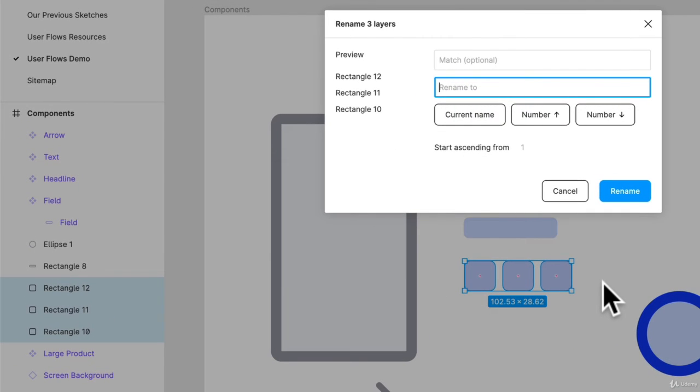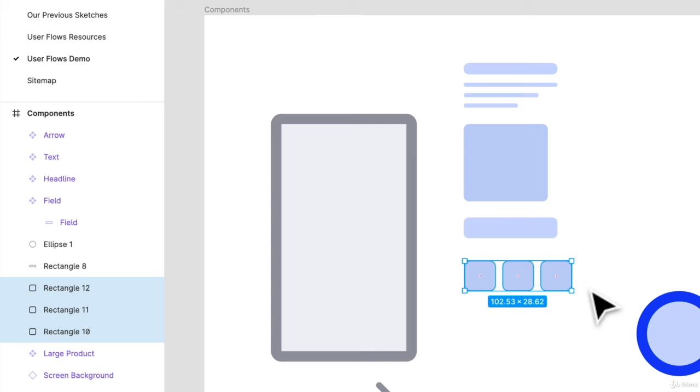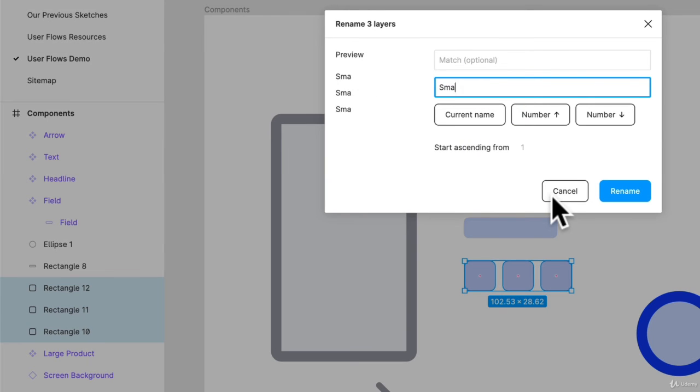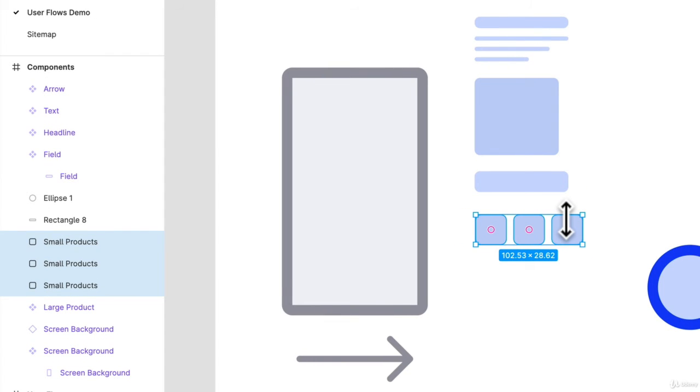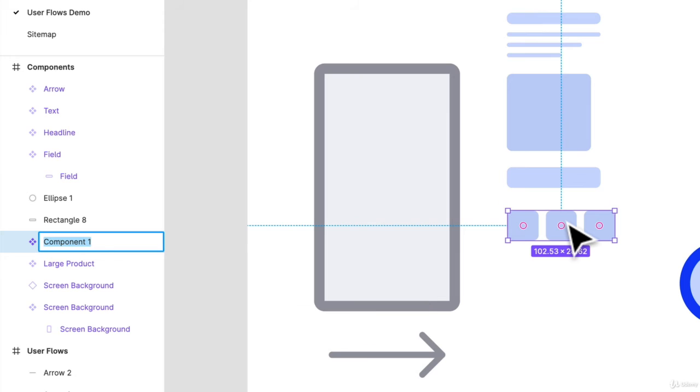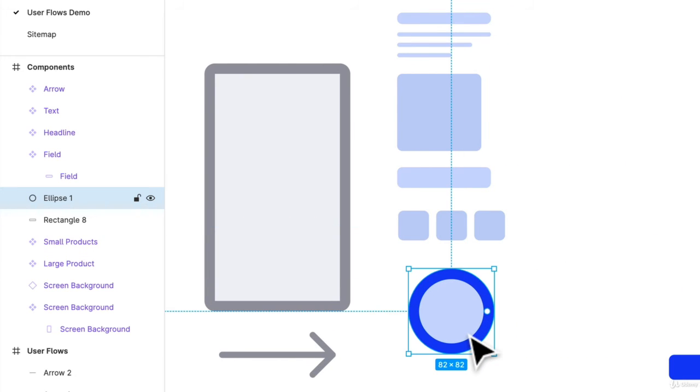These are small products. So I'm going to batch rename them, so I have them all selected. Command R, and I'll call them small products. And Option Command K with them selected will create a frame, and that component will be named small products. Great.